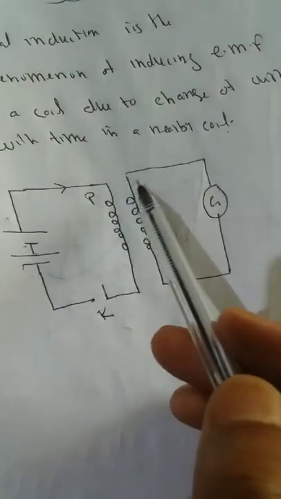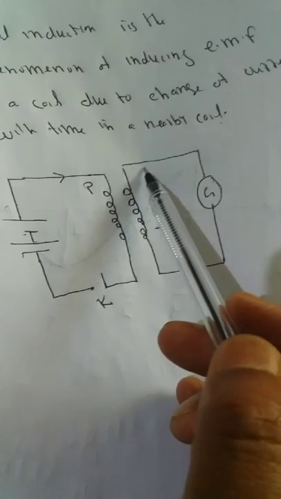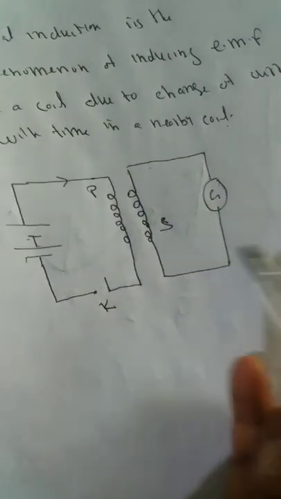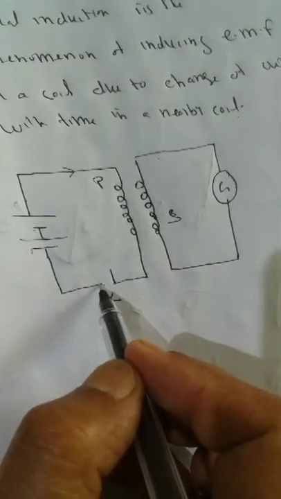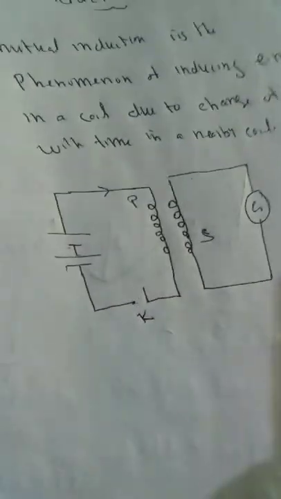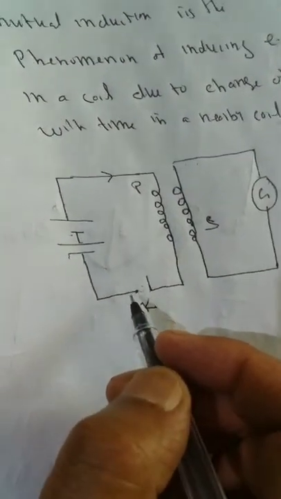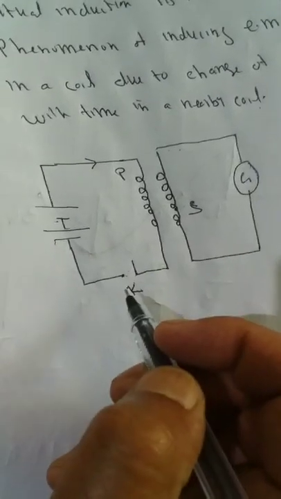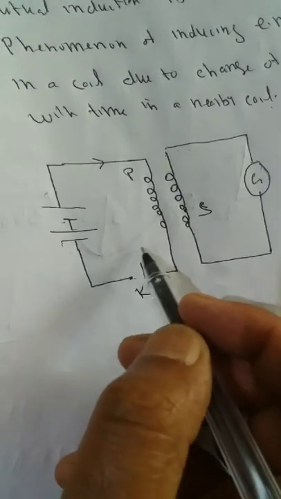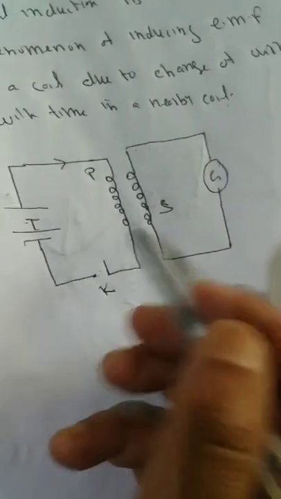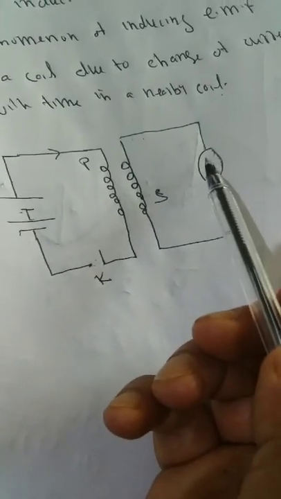Such an EMF is developed in the secondary coil and current is produced. That means if the current in the primary coil is constant, no induced EMF is produced in the secondary coil. Suppose we connect a battery through a key. The coil is called the primary coil. Another coil placed nearby is called the secondary coil, and this coil is connected with a galvanometer. So it shows the difference.